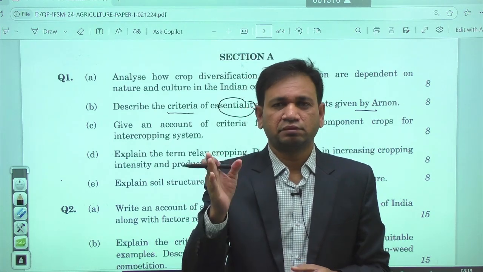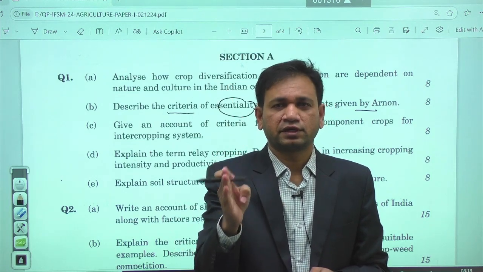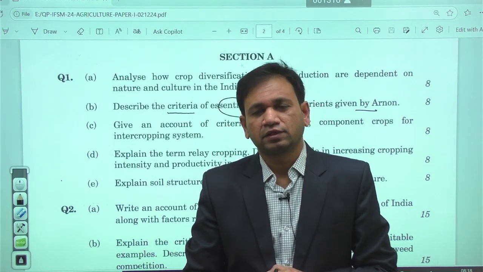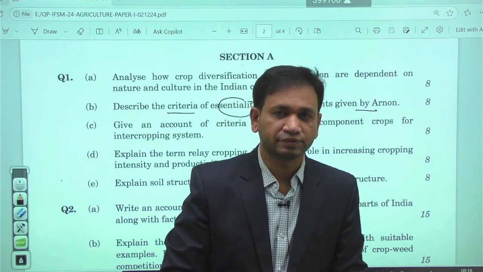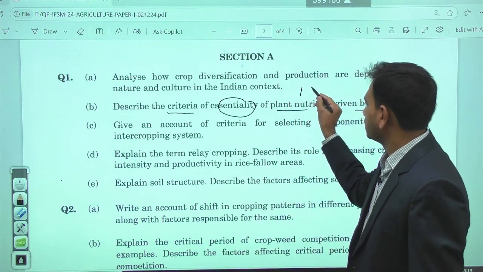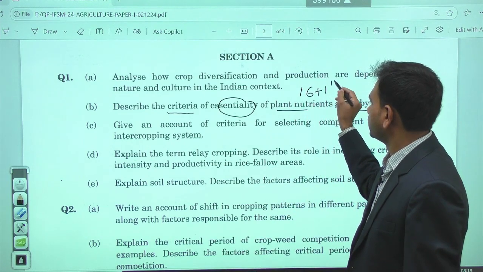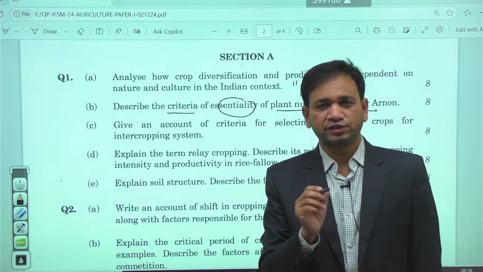Essentiality means those elements are absolutely needed for plant growth and development. Those elements are called essential plant nutrients. So according to essentiality, presently we have 16 plus 1 essential plant nutrients.